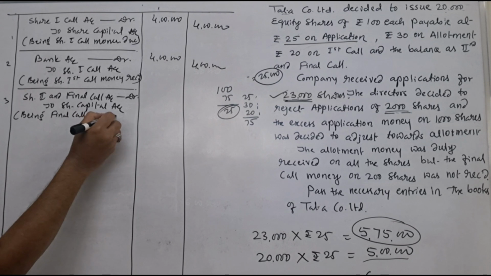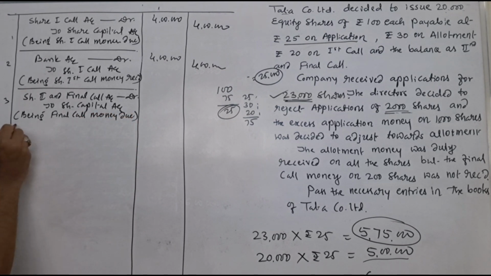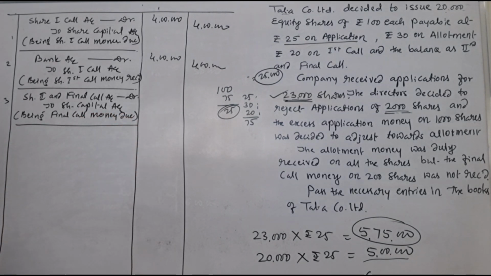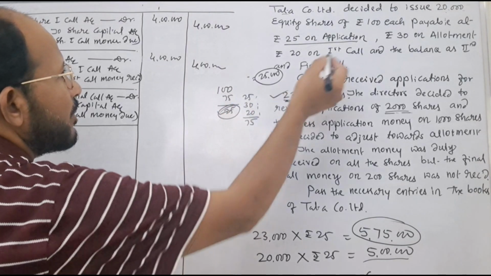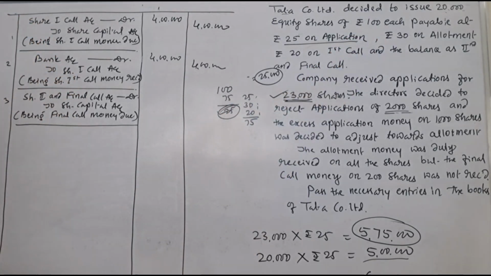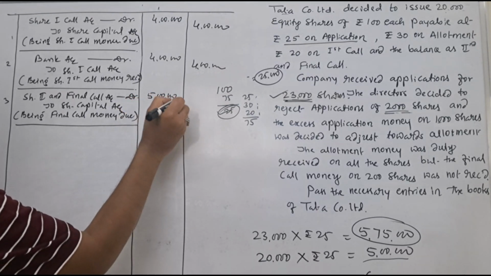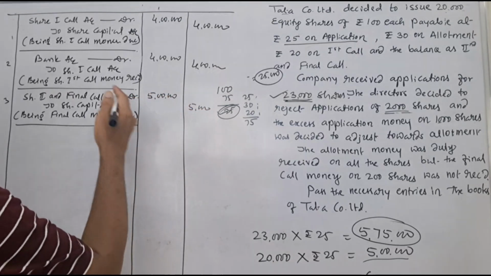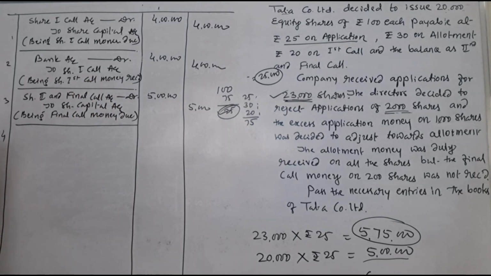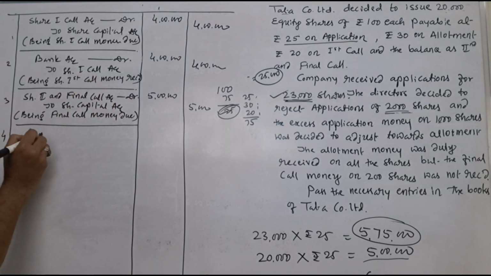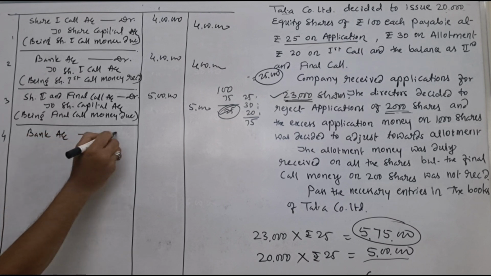Being final call money due. How much amount it comes? So you see 25 per share means into 20,000, it comes to rupees how much? 5 lakh. Right, rupees 5 lakh. When final call money is collected or received, journal entry is bank account is to be debited.